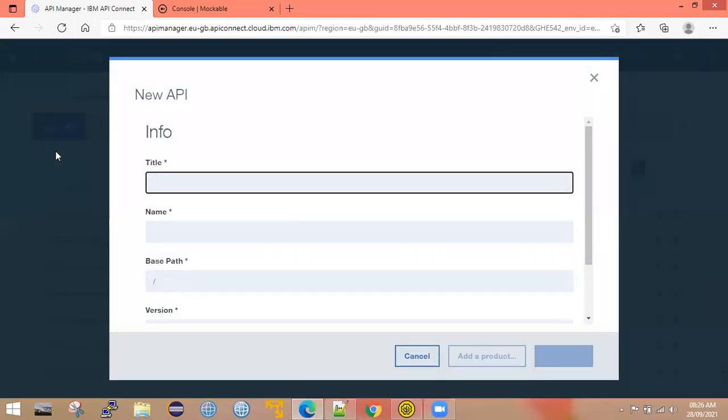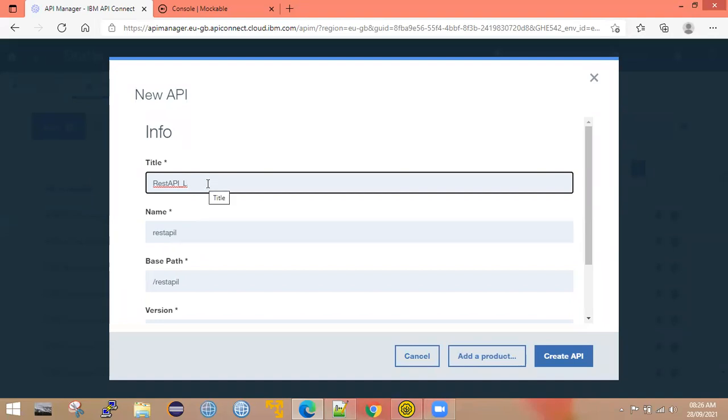So just give the name of the API. Now let me name it REST API underscore Ashok. I think there is a letter L earlier. Okay, Lavanya. Okay, REST API underscore L.